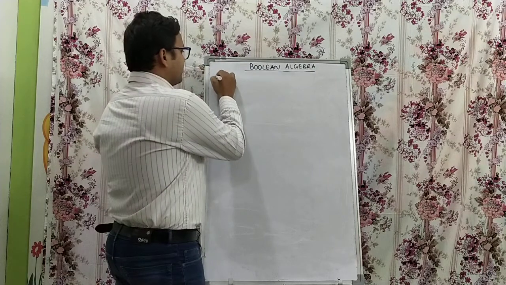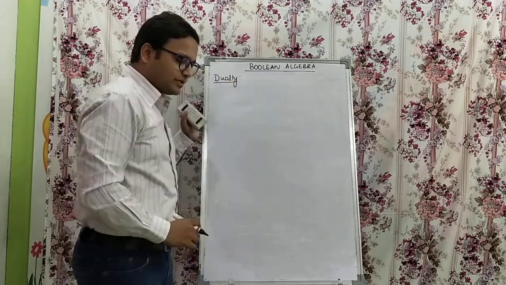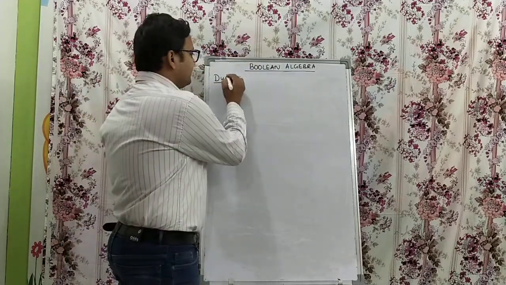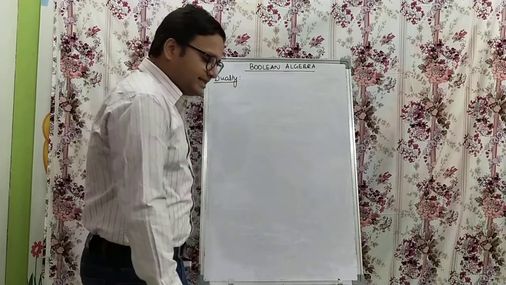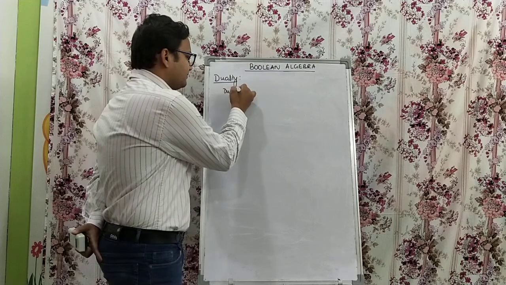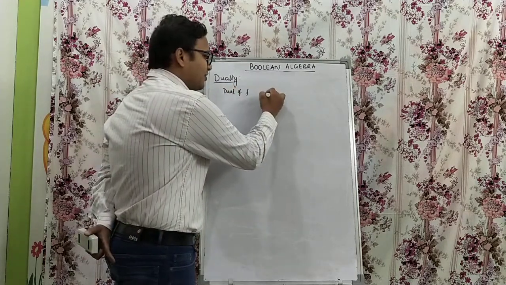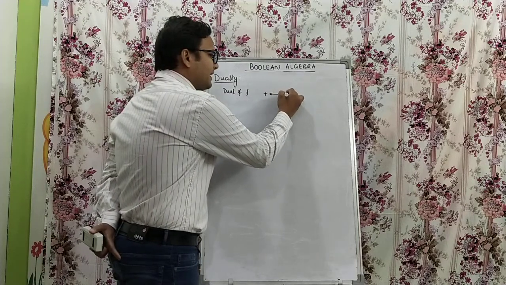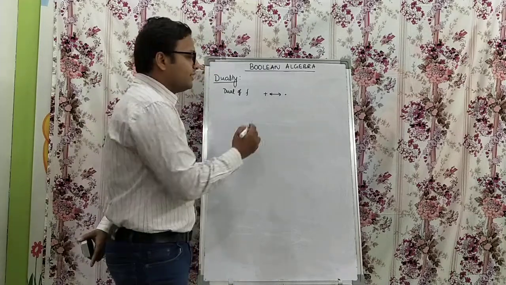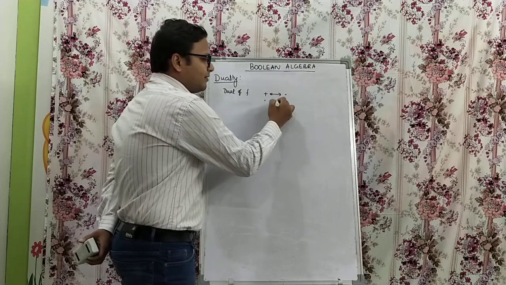Next we are going to see duality, before starting the other postulates. So what is duality? To find the dual of any function, we need to interchange the dot operator with the OR operator, meaning AND will be interchanged with OR, and OR will be interchanged with AND.